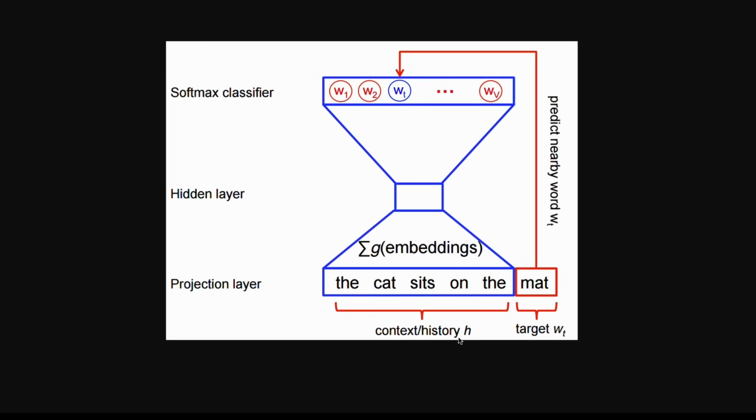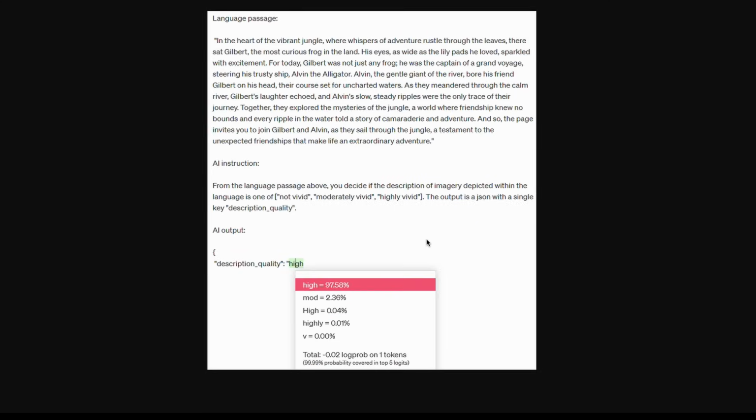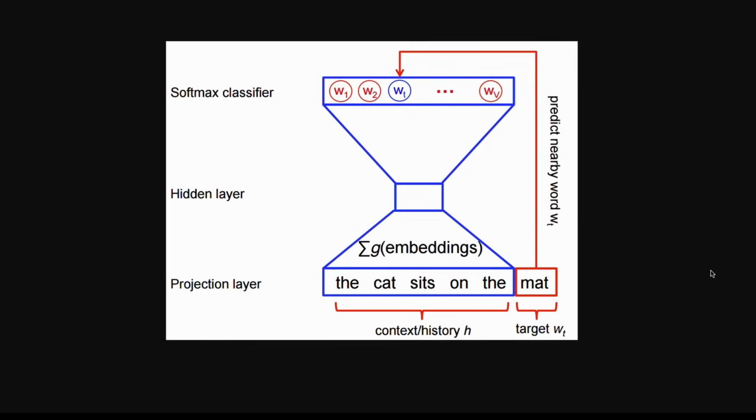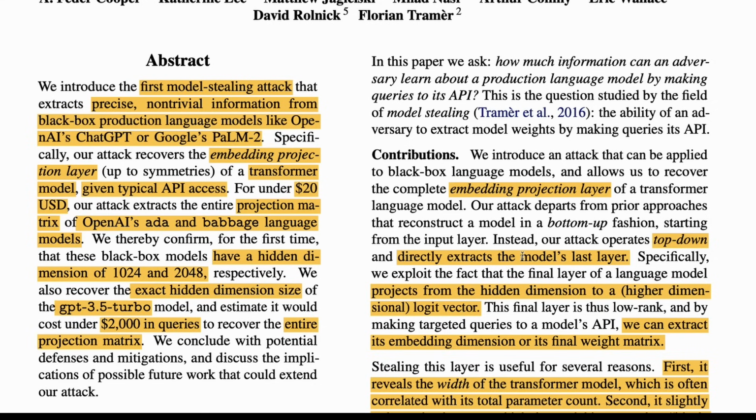One, give you the dimension so that you know what is the dimension of this embedding projection layer, where one side is the hidden layer and the other side is the projection layer. And the second, they also try to use these logprobs and actually build the entire matrix, not just the dimension, but the entire matrix. These are the two things that these researchers have tried to do. I mean, this is my oversimplification of what they're doing here.